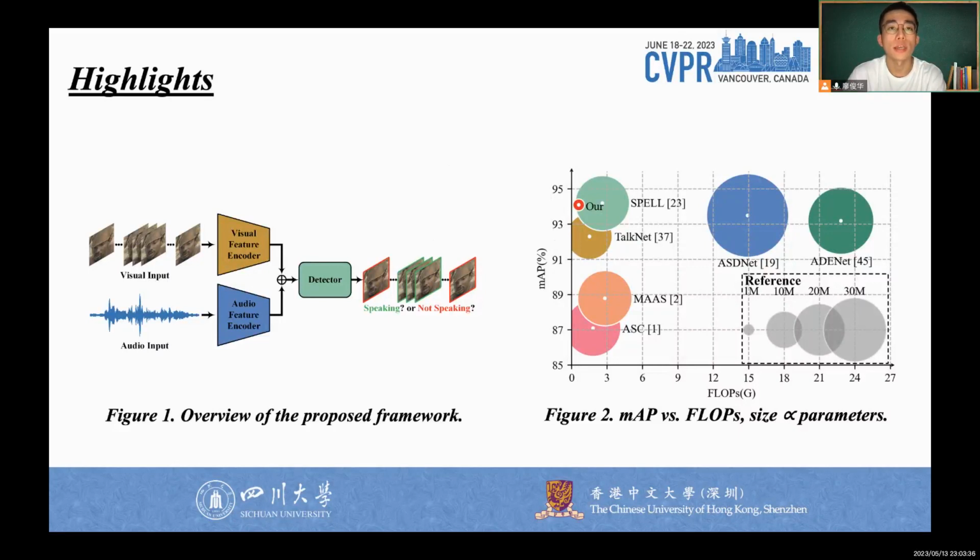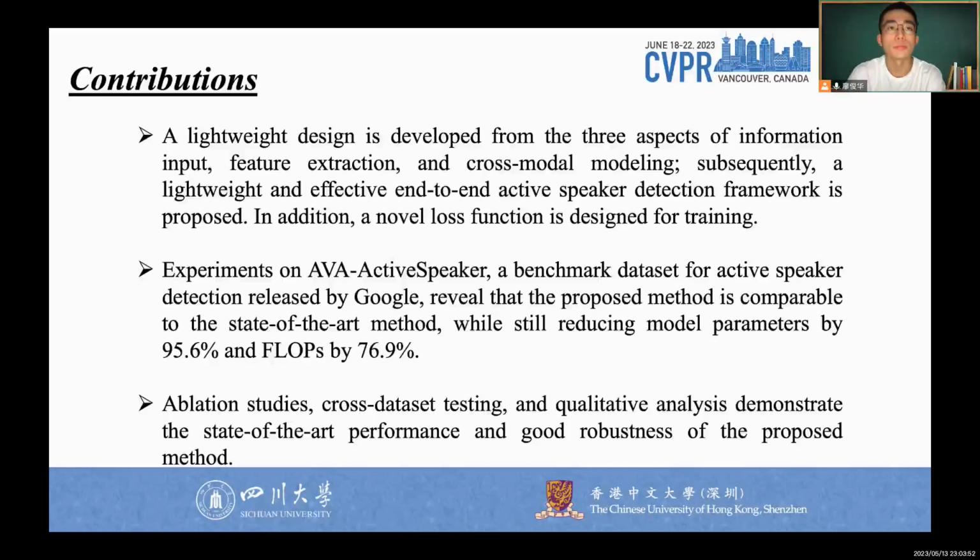Experimental results on the AVA active speaker dataset reveal that the proposed framework achieves competitive mAP performance while the resource costs are significantly lower than the state-of-the-art method, particularly in model parameters and FLOPs.